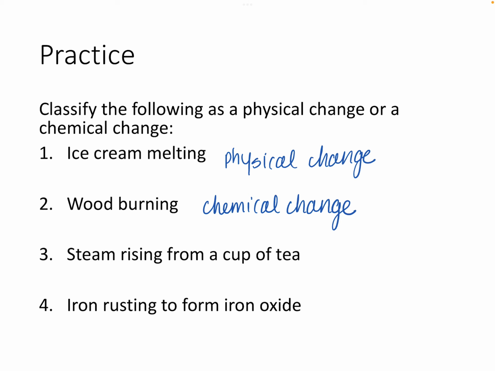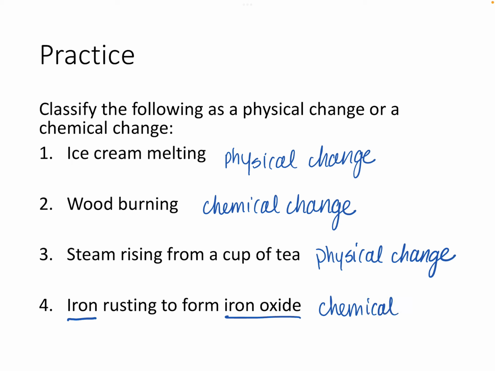It's just becoming a different physical form, a gas instead of a liquid. So this would be a physical change. And then what about iron rusting to form iron oxide? Well, we can see that iron is becoming something completely different, iron oxide. So this would be a chemical change.